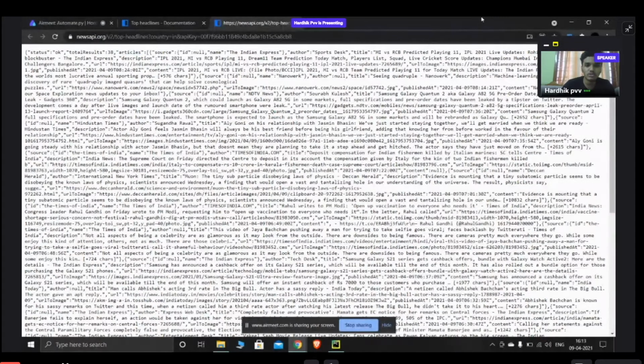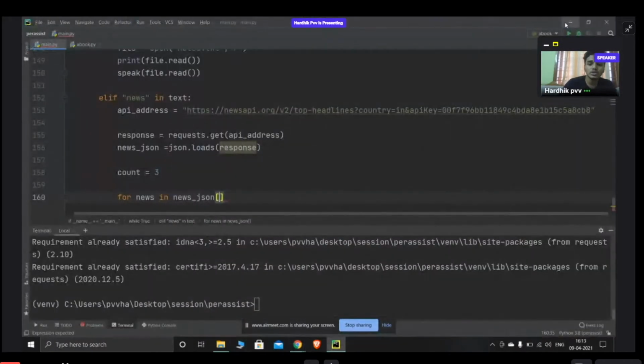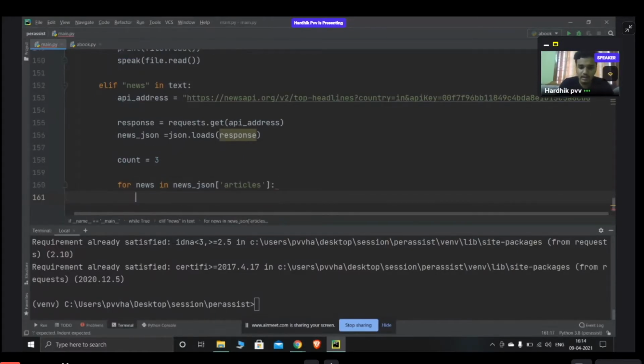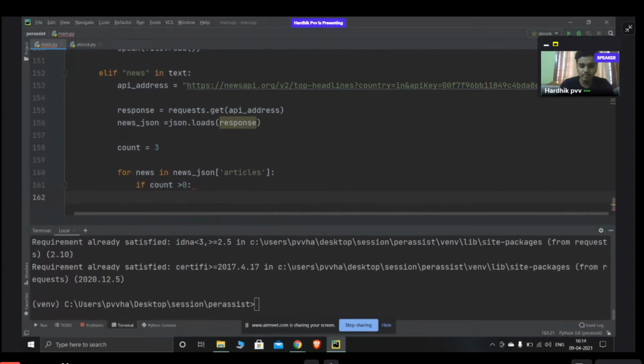That means from this article, this is one news. So for news in the JSON script, if there is something called articles, from that article, until the count is less than 0,